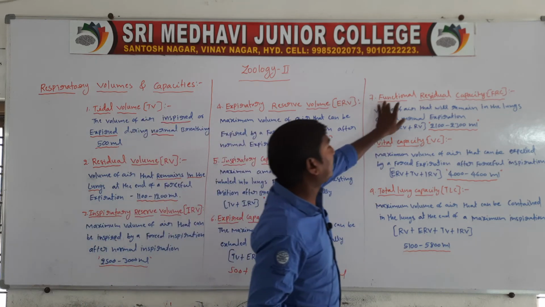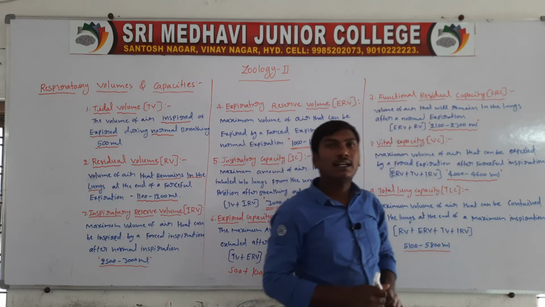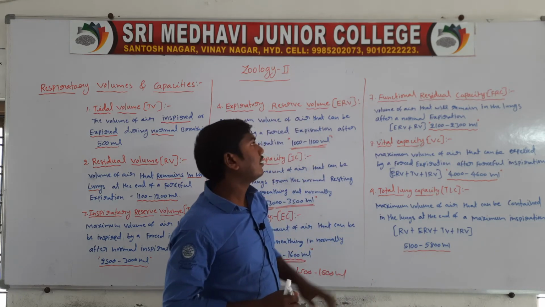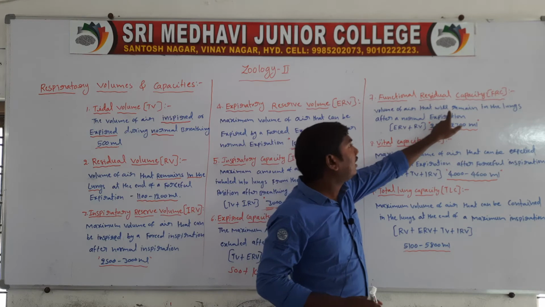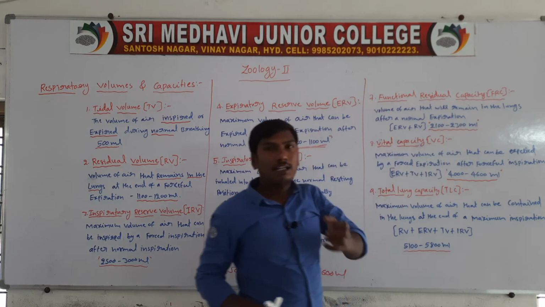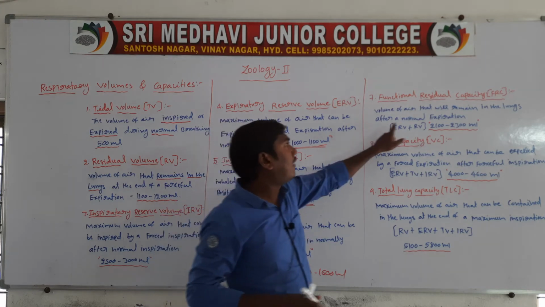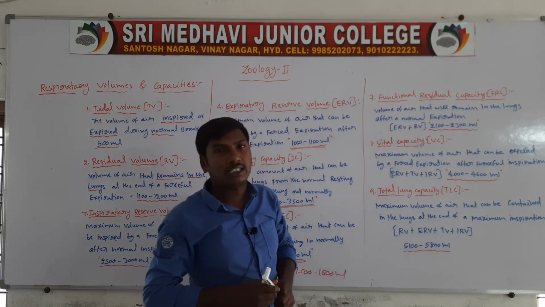Next one, functional residual capacity, FRC. It is the volume of air that remains in the lungs after a normal expiration.